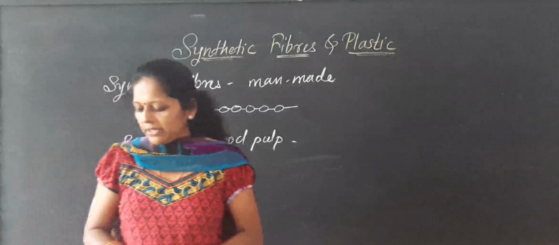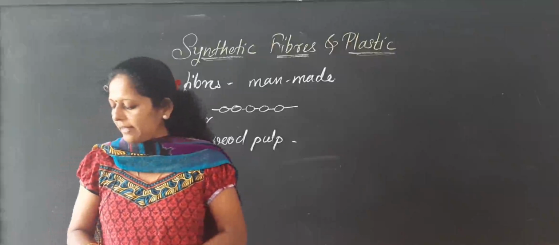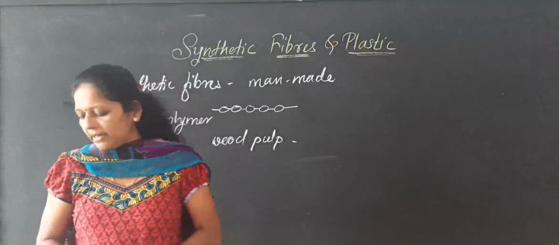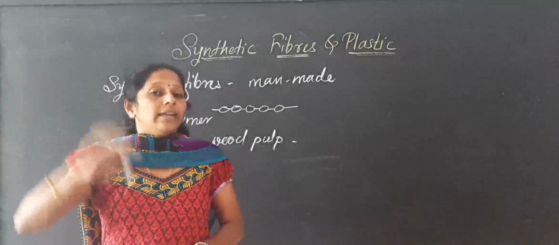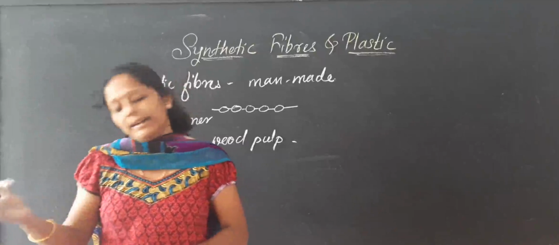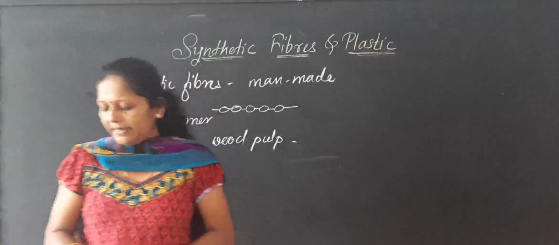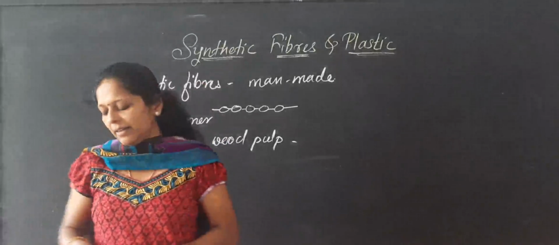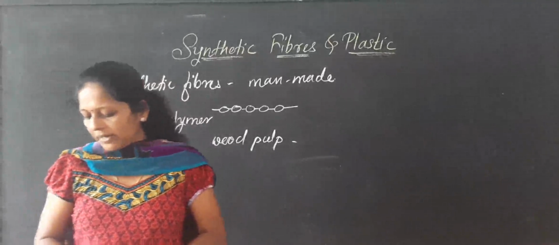Rayon is obtained from a natural source, wood pulp, yet it is a man-made fiber, and it is cheaper than silk and woven like silk fibers. It is cheaper than the silk obtained from the silkworm. It can also be dyed in a wide variety of colors, and we are able to get different colors in that silk because it can be dyed.